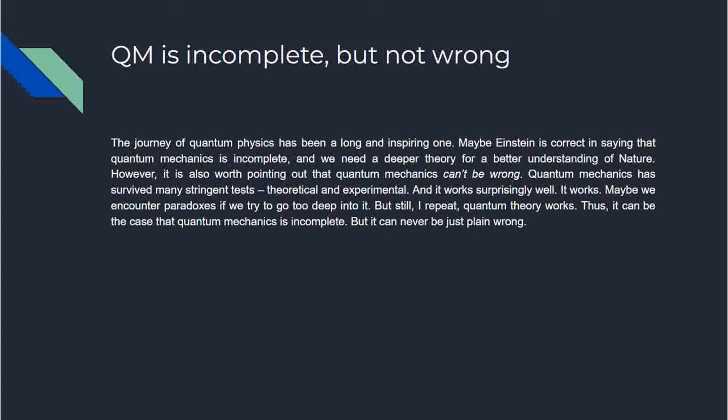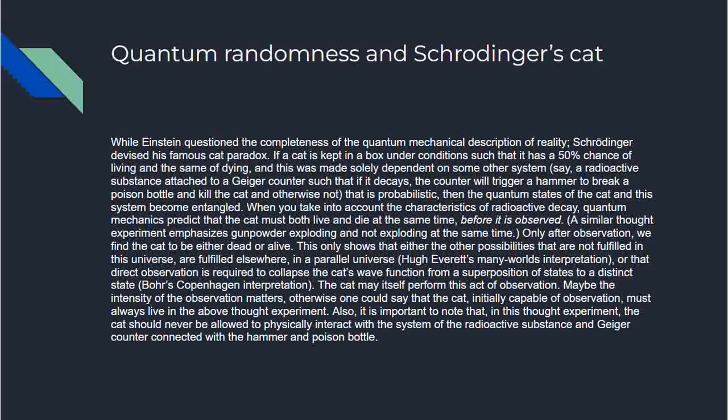It works. Maybe we encounter paradoxes if we try to go too deep into it, but still, I repeat, quantum theory works. Thus, it can be the case that quantum mechanics is incomplete, but it can never be just plain wrong. Quantum randomness and Schrodinger's cat.